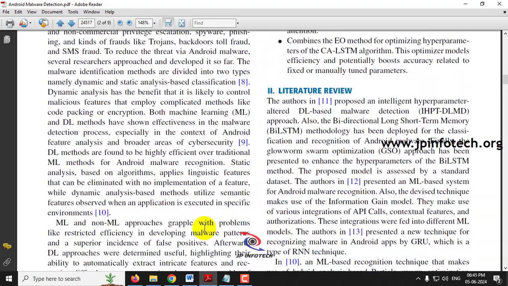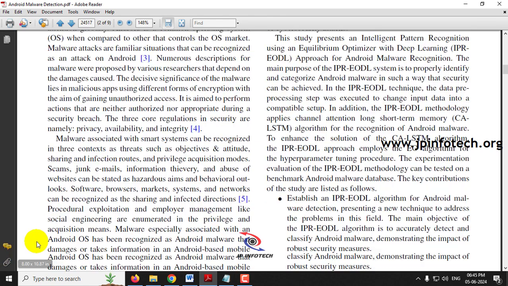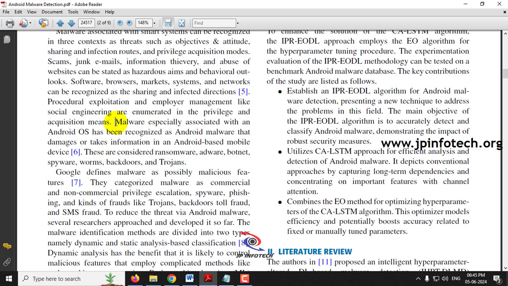In the base paper you can see the authors have mentioned Android malware, that is, malware especially associated with the Android operating system that damages or takes information from an Android based mobile device.